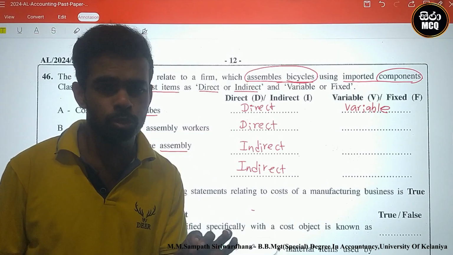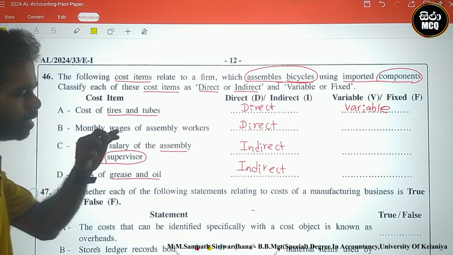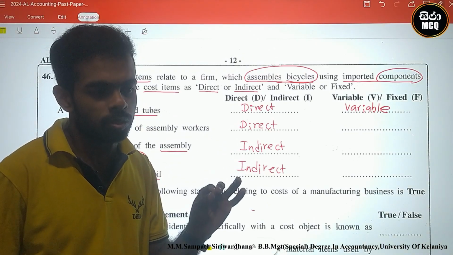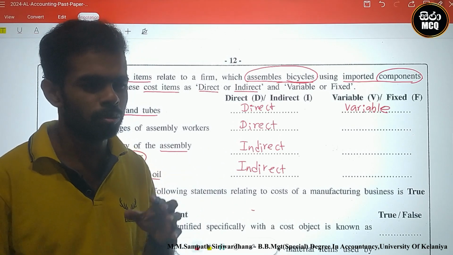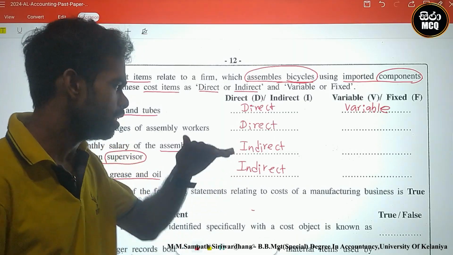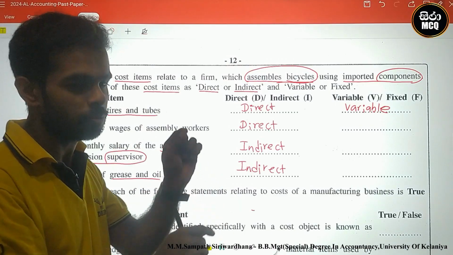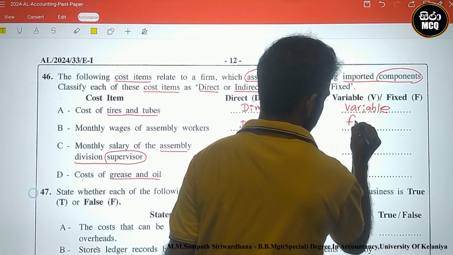Units vary, but cost should be stable. Why? We give only the monthly salary. Therefore, this is the fixed cost.